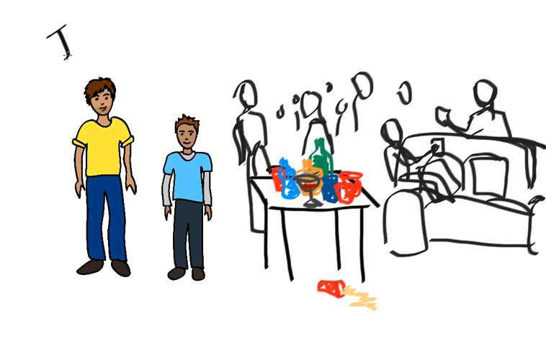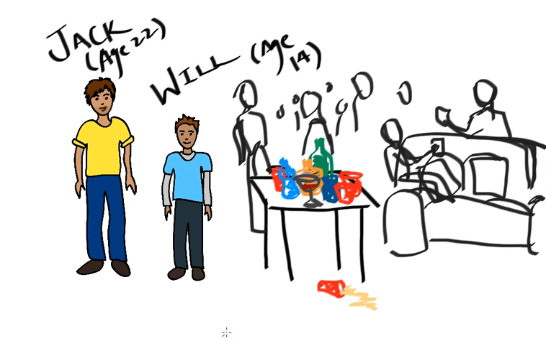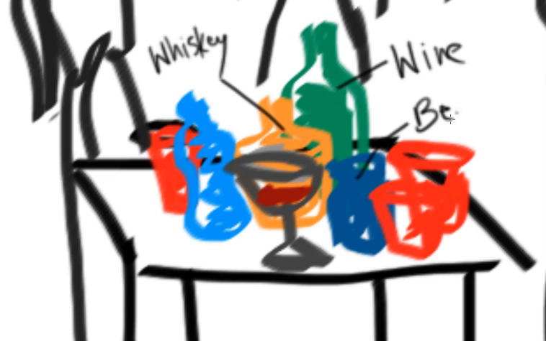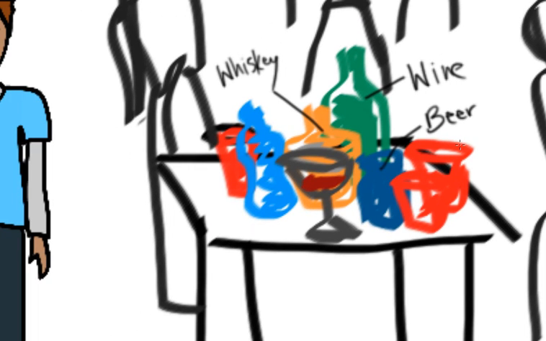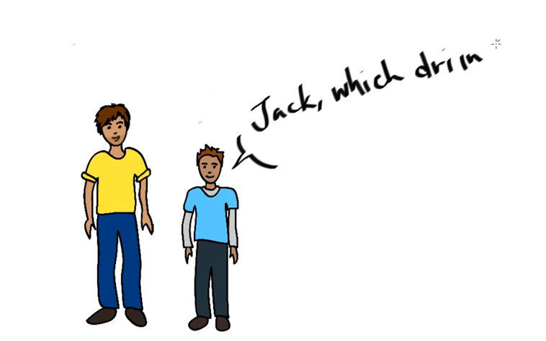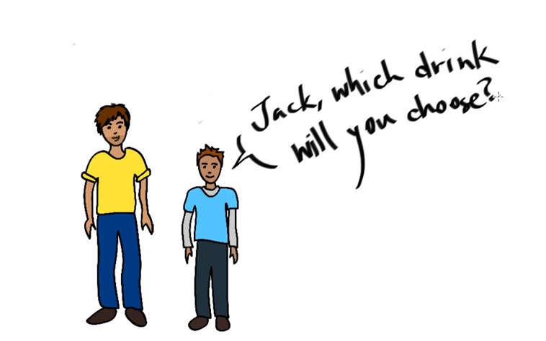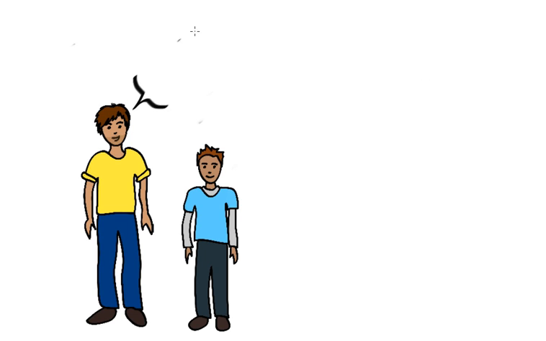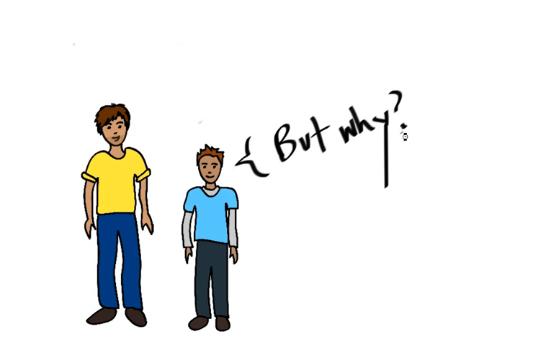And at the party, there's a wide assortment of drinks to choose from. So there is wine, there's also whiskey, and there's beer, and there's also water. So Jack's little brother Will wonders which drink Jack will choose. Jack, which drink will you choose? Beer, Jack exclaims. But why? Will wonders.